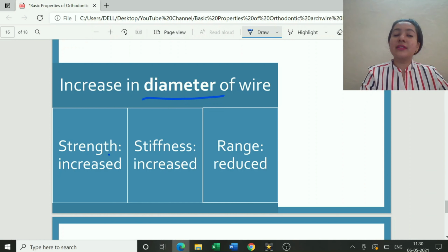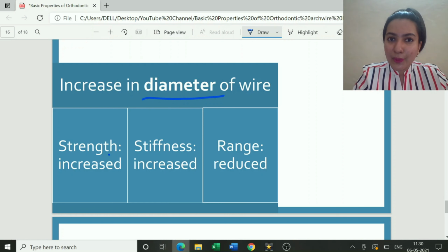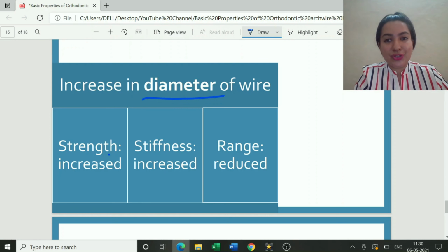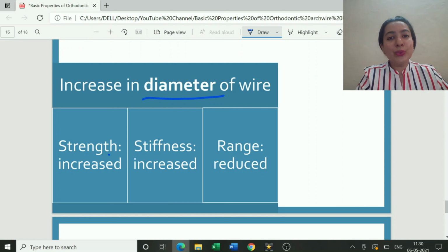You should know the definition of toughness. If I am telling you 1725 is a stiff wire, you should know what I'm talking about. If I tell you 014 nitinol wire has good range, then you should know what I'm talking about. If the words like strength, stiffness, range, toughness, brittleness are clear, you can attempt all these questions.